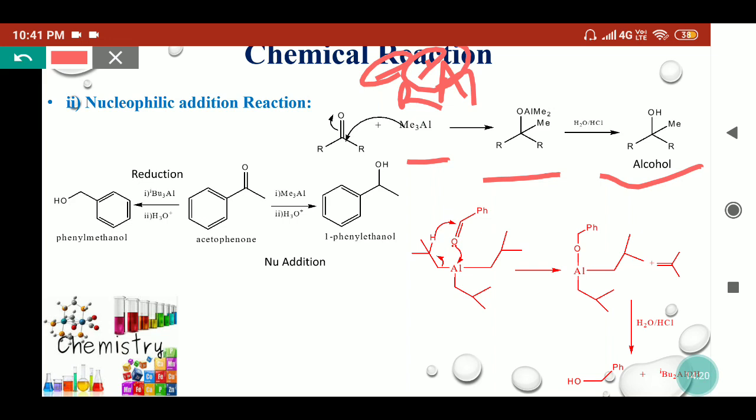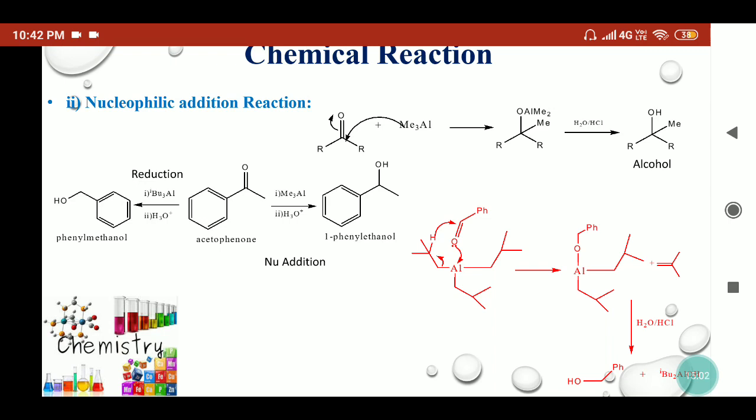This reaction goes on with aldehydes, but only when the alkyl group is small, like methyl or ethyl. If a bulkier alkyl group is present, then a side reaction will go on. That means reduction is preferred over the nucleophilic addition reaction. Here we can see acetophenone is treated with trimethyl aluminium followed by hydrolysis. So the nucleophilic addition reaction will take place and we'll get the alcohol in this manner. But if we treat this acetophenone with the tributyl aluminium hydride, then the reduction will proceed and we'll get the benzyl alcohol. So how this reaction goes on, we can see in the mechanism.